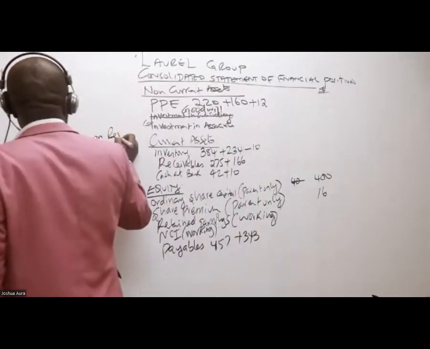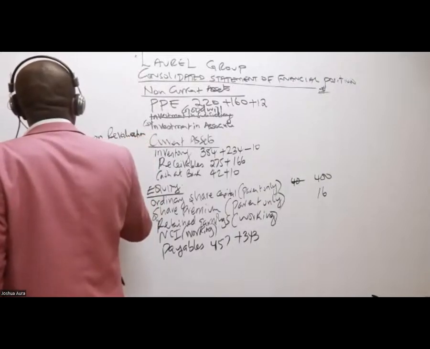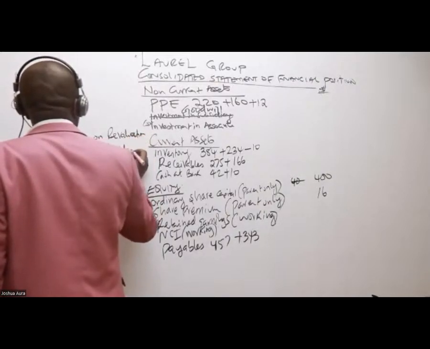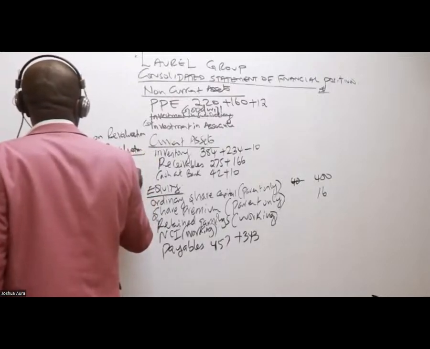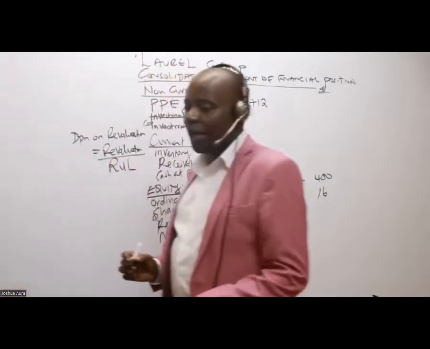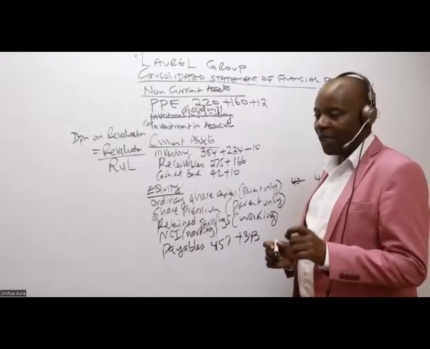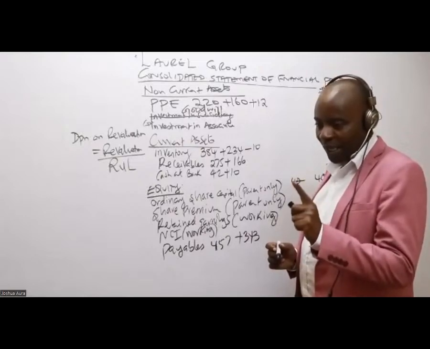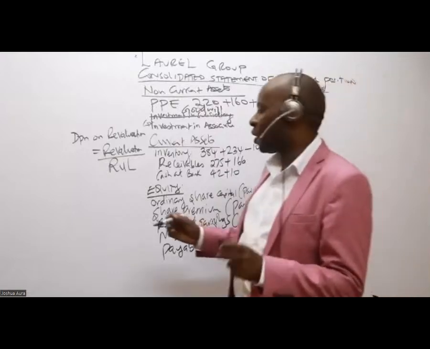This is very easy, because what I'll do is to take the revalued amount and divide by RULE, where RULE is the remaining useful life. Think SUN, S-U-N. So you take the revaluation over the remaining useful life.